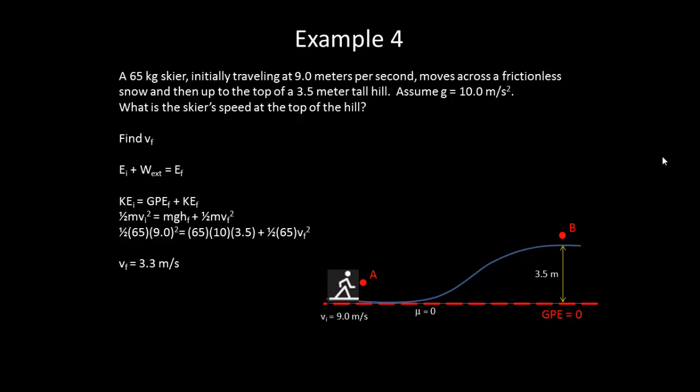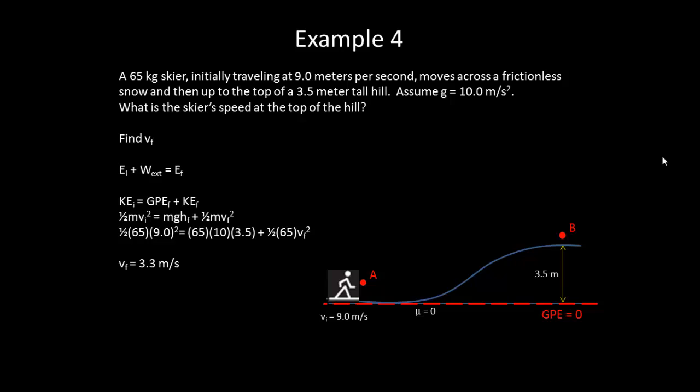Again, just to make it perfectly clear, this would have been a problem that was nearly impossible to do using forces and kinematic equations, and becomes very simple using this concept of conservation of mechanical energy. Also note that we gave you the mass, but the mass was not necessary at all. If you look at it, it's in each term, and the masses would have canceled out, and we'd still get 3.3 meters per second, no matter what the mass of the skier is.